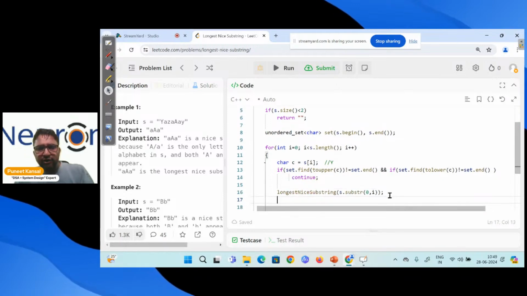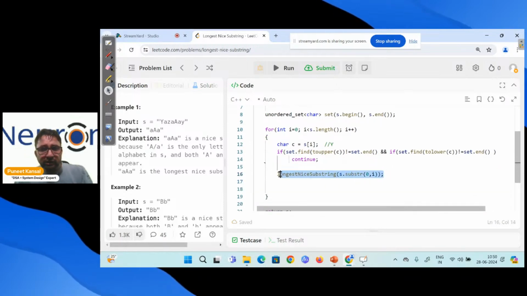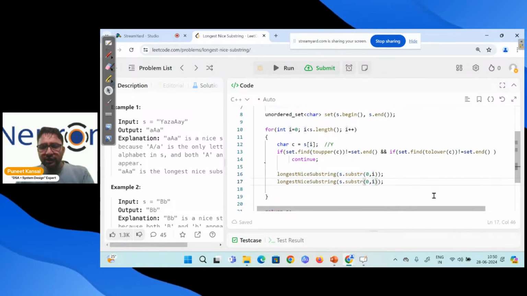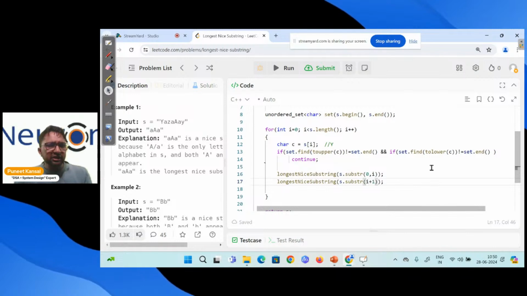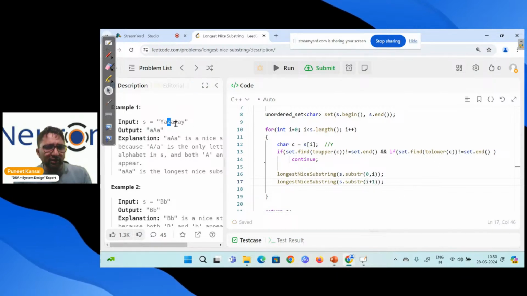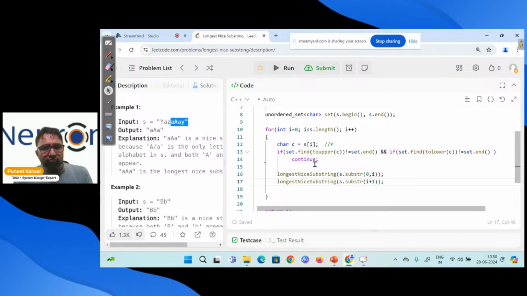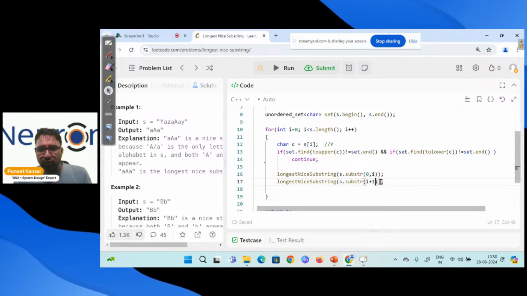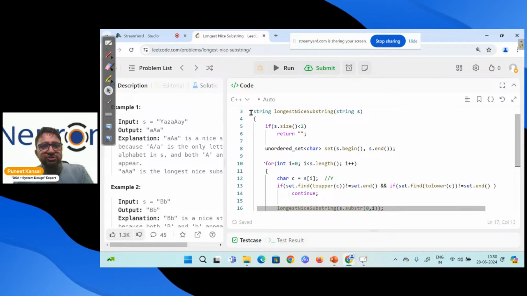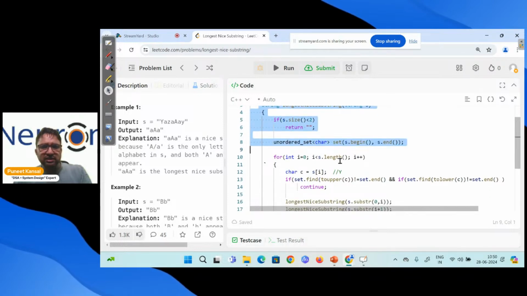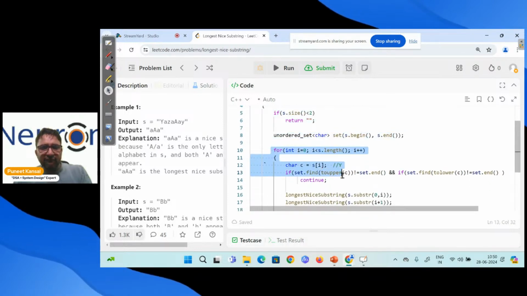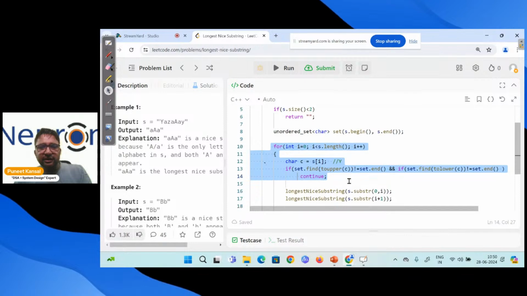And the same thing I will do for the right substring. Let me copy and paste. Now I'm telling you, start from i plus 1. Don't consider the ith, this Z. Start from here now. So from A, this string is taken over here, and we are saying apply the same stuff on this right string also. Same operation, asking every character like this.